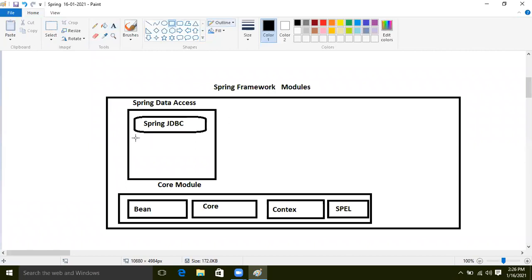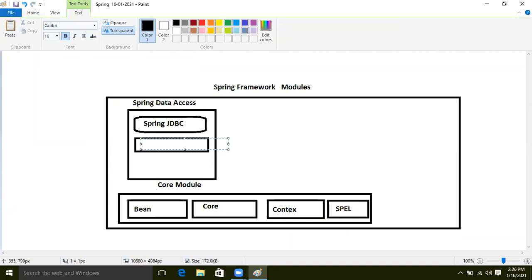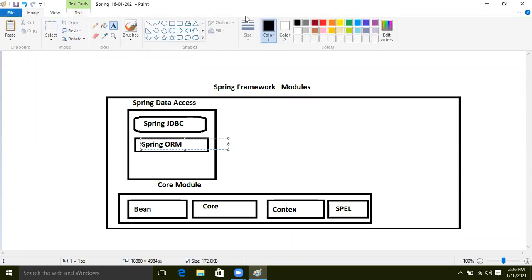After that, we will learn Spring ORM, right? After that, again transaction management. Whenever you show the experience, definitely without transaction management there is no interview, guys.